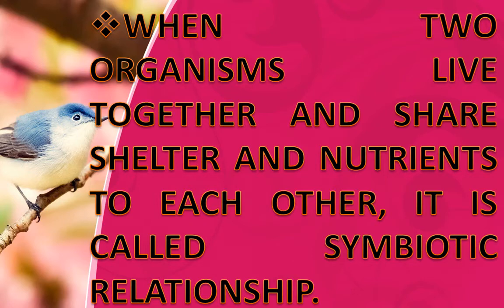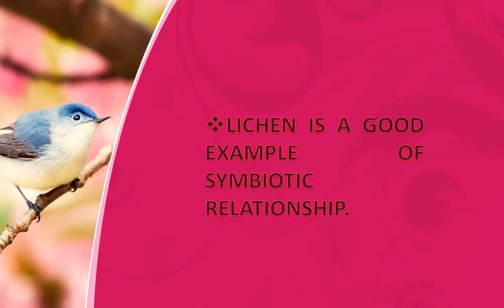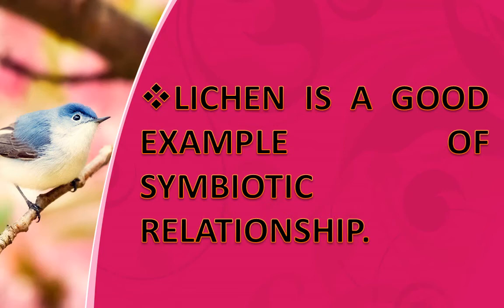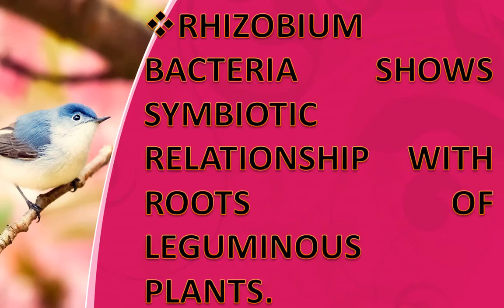When two organisms live together and share shelter and nutrients to each other, it is called symbiotic relationship. The organisms which are involved in this symbiotic relationship are called symbionts. Lichen is a good example of symbiotic relationship. Rhizobium bacteria show symbiotic relationship with roots of leguminous plants.